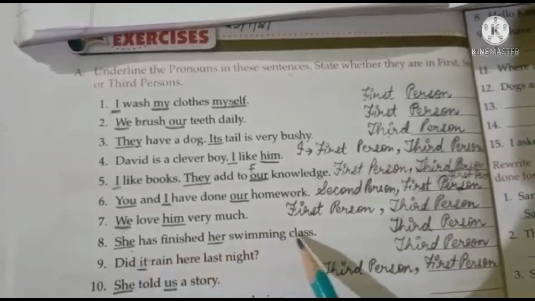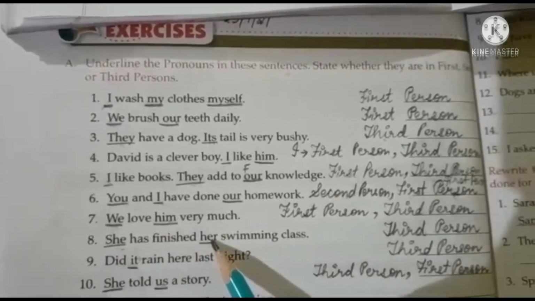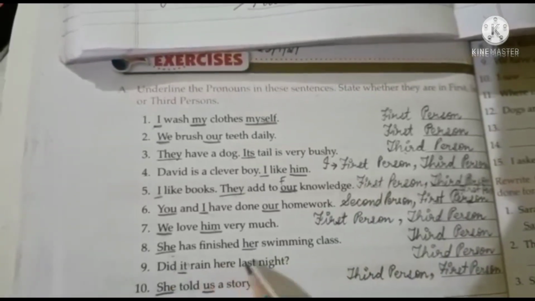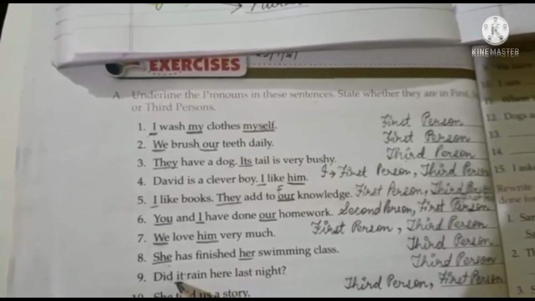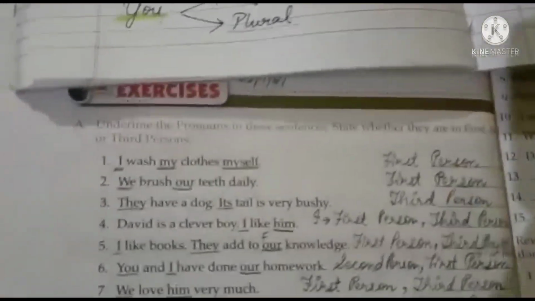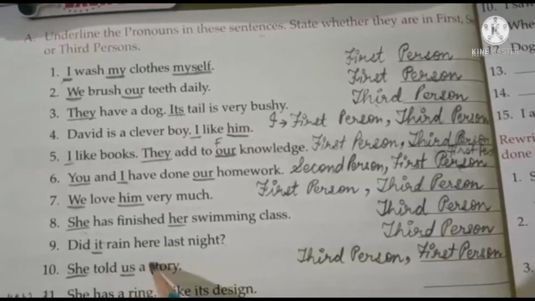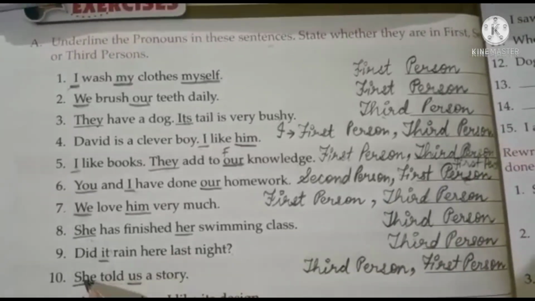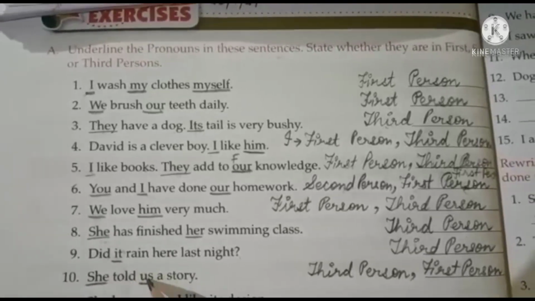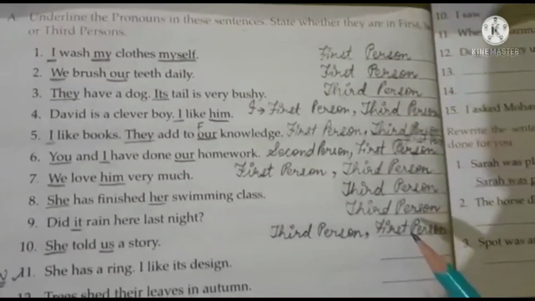She has finished her swimming class. So she and her both come in third person pronoun. So for both together I have written third person. Next is, did it rain here last night? It comes in third person pronoun children. See, it. Okay. So you will write here third person in the book. Number 10, she told us a story. She, third person. Yes children, you have to remember. And us will come in, see, us will come in first person. Okay. So this way you will do.